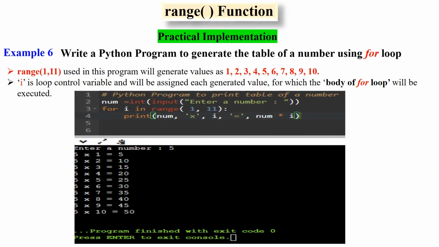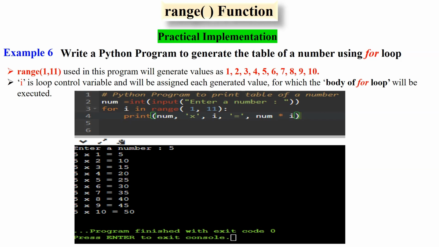Let's see another example. Write a Python program to generate the table of a number using a for loop. Here you have to note that the range of 1, 11 used in this program will generate values as 1, 2, 3, 4, 5, 6, 7, 8, 9, 10. i is the loop control variable and will be assigned each generated value, for which the body of the for loop will be executed. Now look at the Python code.